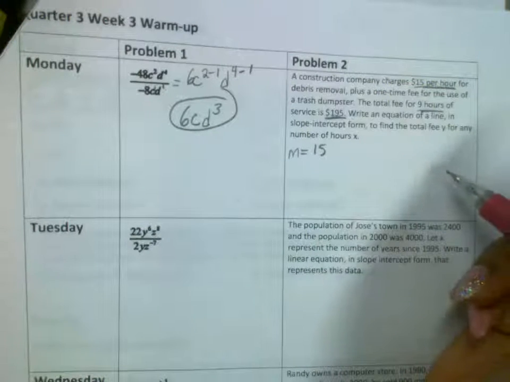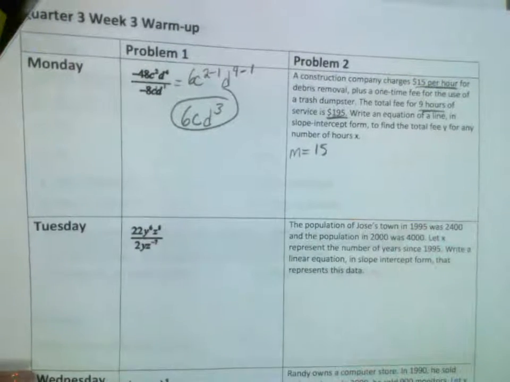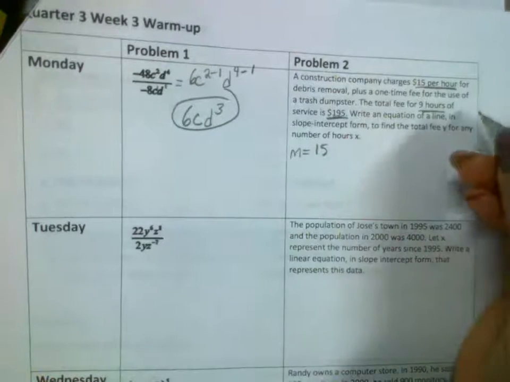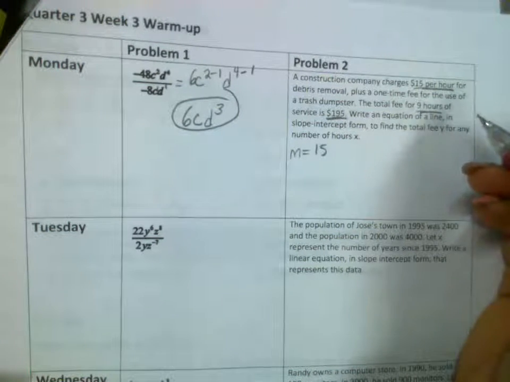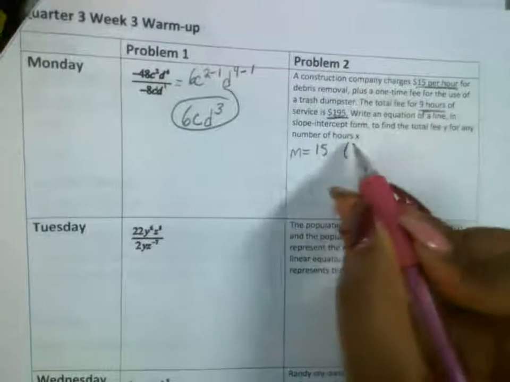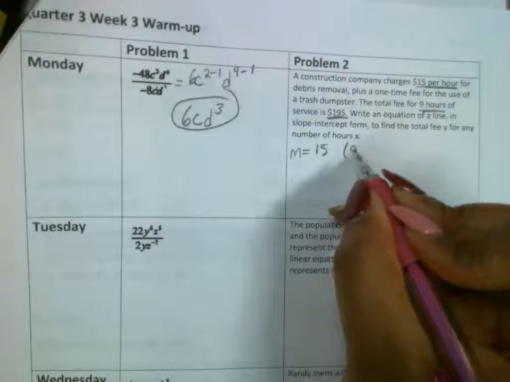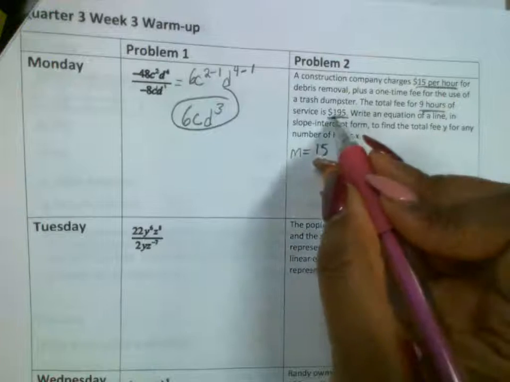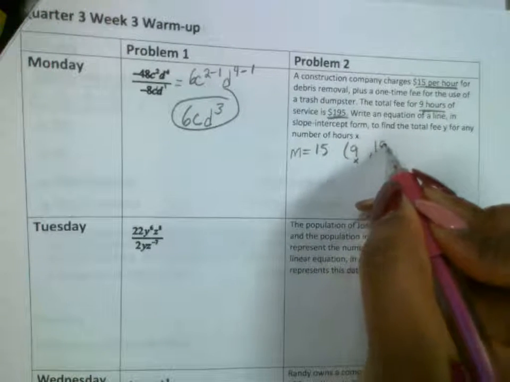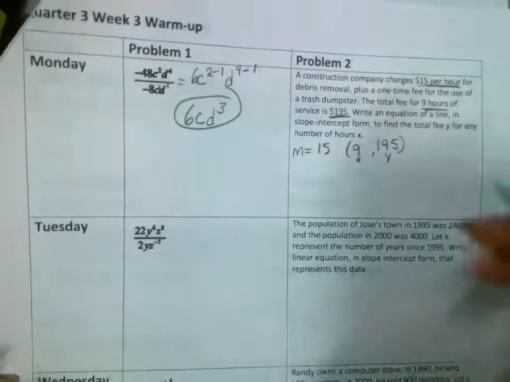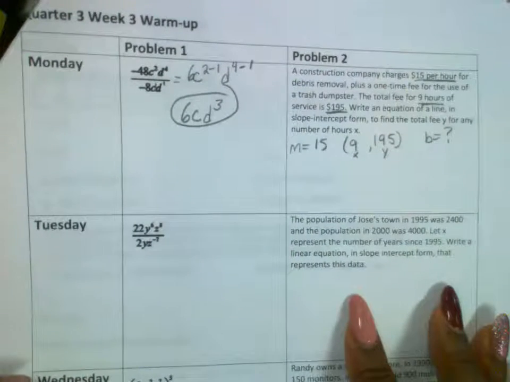Ms. Reyes knows it's a linear equation because it's the same amount every single hour. So you're adding the same amount for every single hour. All right, so they give you basically a point. This is my hours and this is my total amount. So hours is X. You see how they tell you hours is X? Hours is 9. That's X. And the total fee is Y. And the total fee for 9 hours is $195. This is Y. So in order to write a linear equation, the information that they did not give you is B. So you have to figure out what B is.